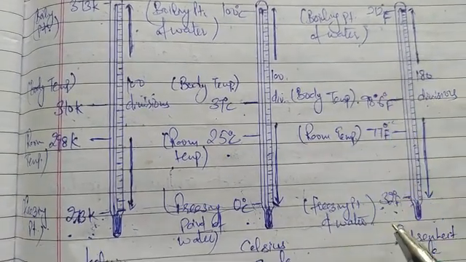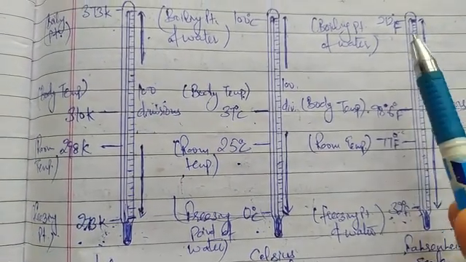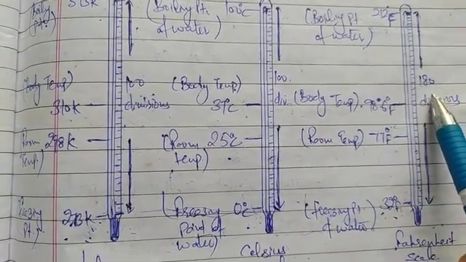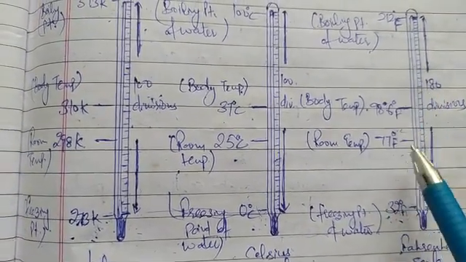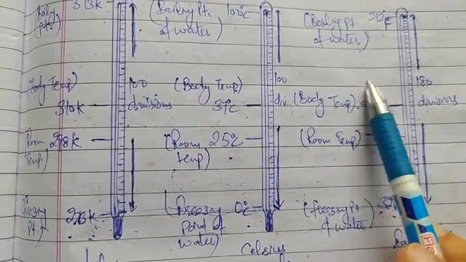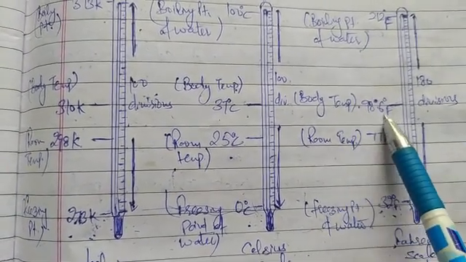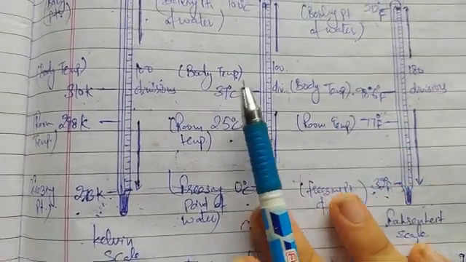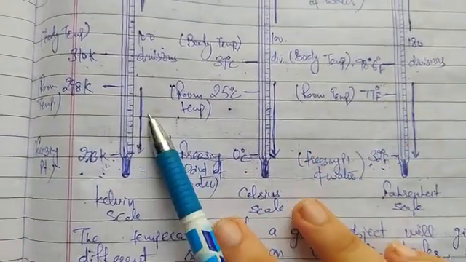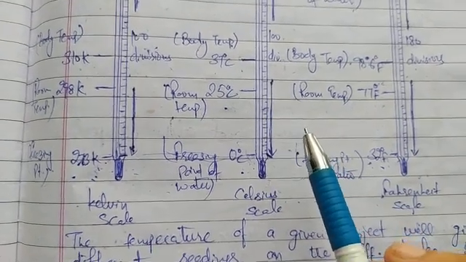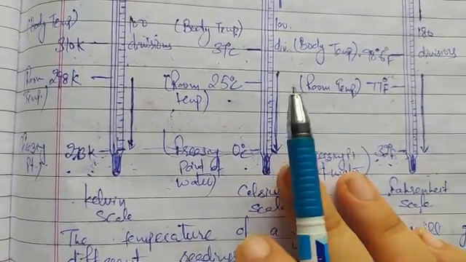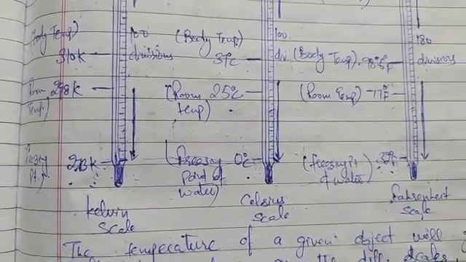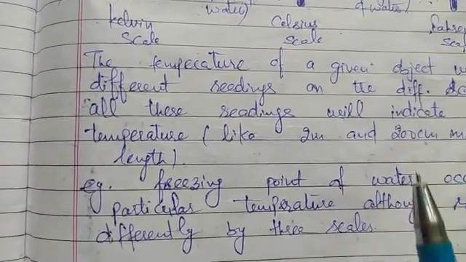And when we subtract 32 degrees Fahrenheit from 212 degrees Fahrenheit, we get 180 equal divisions between these two reference points. And here the body temperature is 98.6 degrees Fahrenheit. So these are three different scales representing different readings of temperature, but the temperature of a body remains constant.